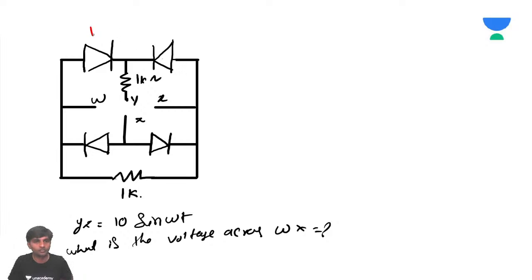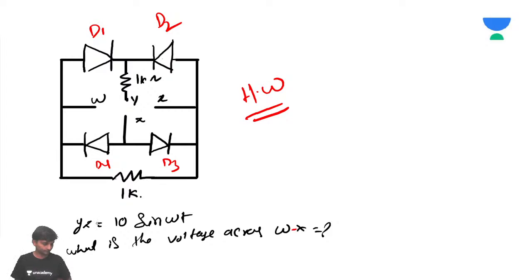So assume that this is going to be D1, D2, D3, D4. Find out what is going to be the output voltage across WX. Consider this as a homework.